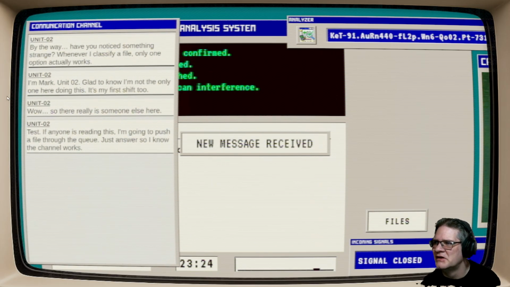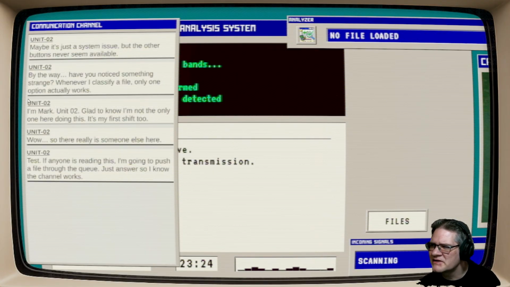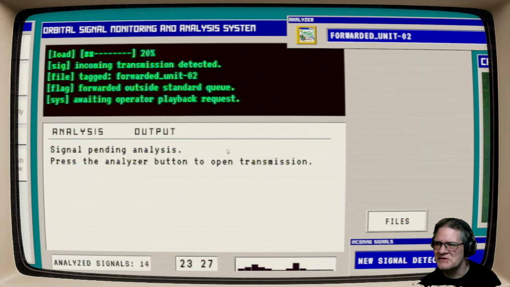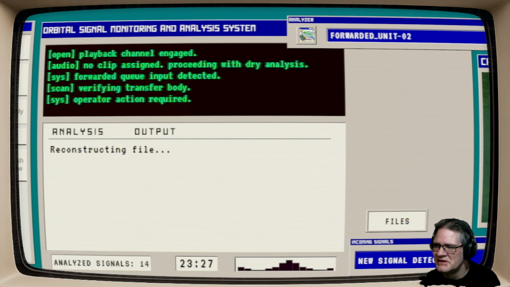Oh, wait. By the way, have you noticed something strange? Whenever I classify a file, only one option actually works. Maybe it's just a system issue, but the other buttons never seem available. Okay, see, that was my thought. It seems to know what I'm going to put it at. It's not like there's any real ambiguity to it.